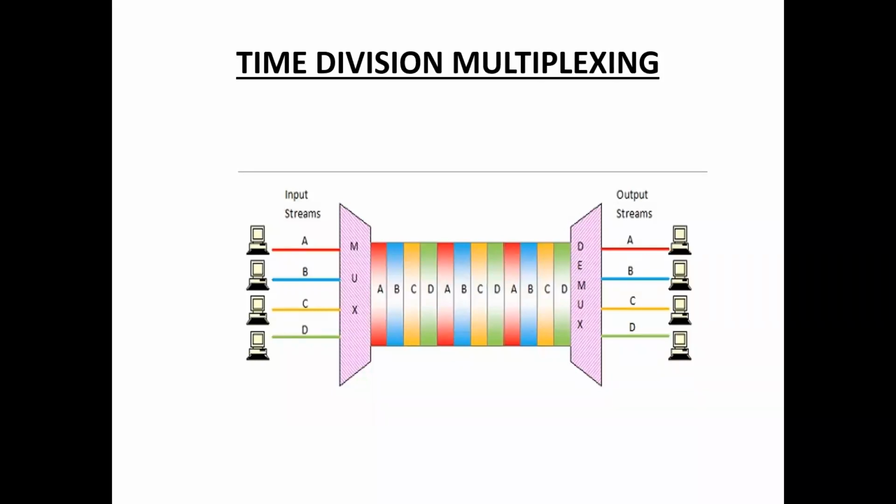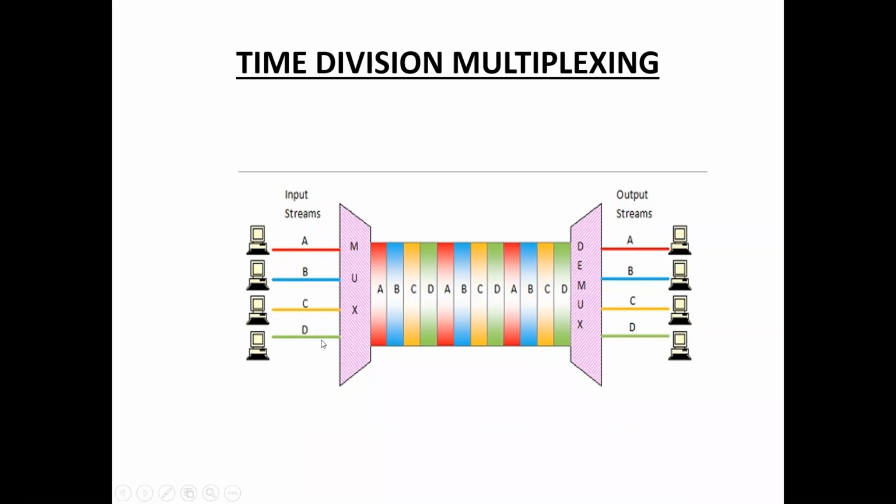In time division multiplexing, the channel is dedicated to a user only for a short period of time. See here, user A sends the data in channel 1 and user B sends the data in channel 2, and next user C sends the data in channel 3, and next user D sends the data in channel 4.